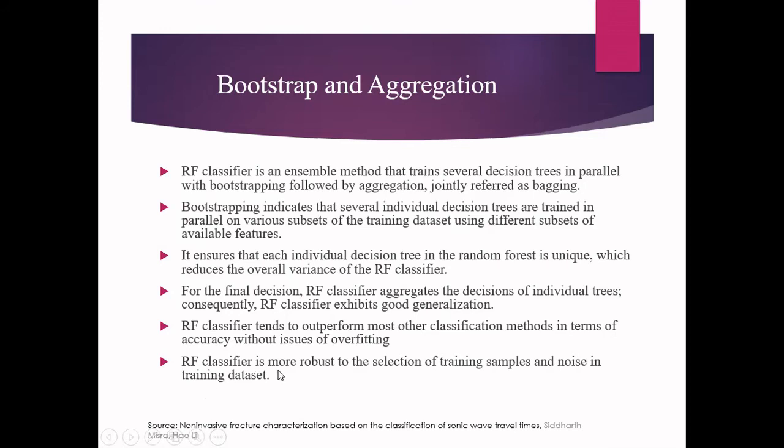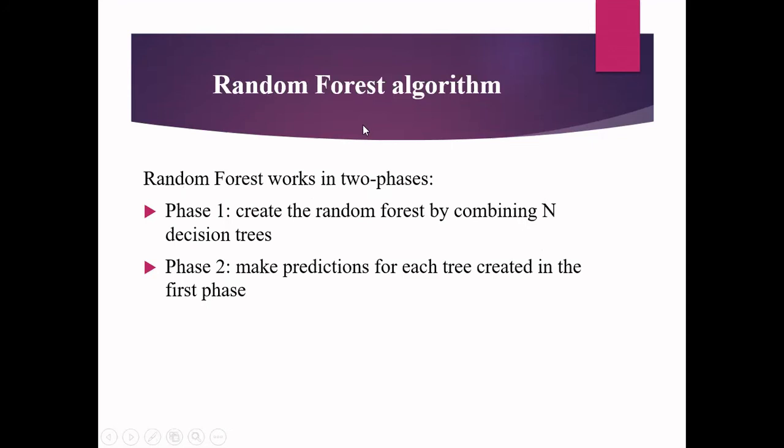Also, the random forest classifier is more robust to the selection of training samples and noise in the training data set. If you construct only one tree, noise is going to affect your training a lot. But here, since we are constructing multiple trees, all are not trained with the same data set. So the effect of noise in the training data is reduced.